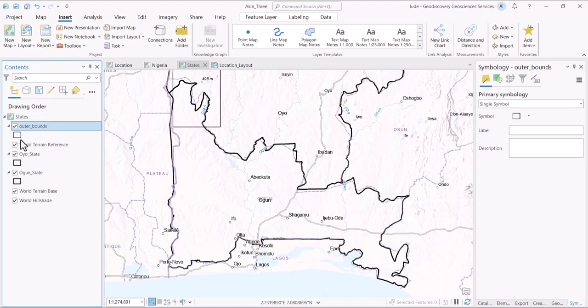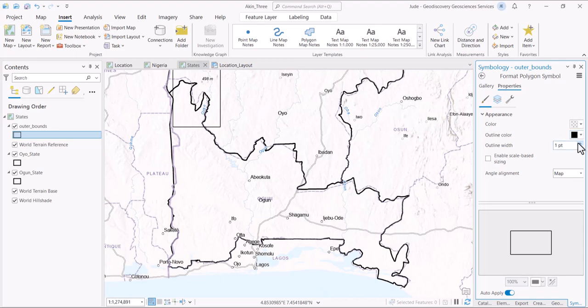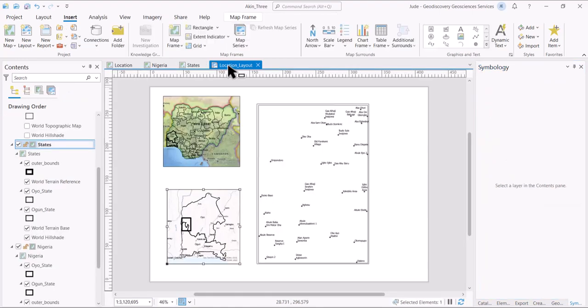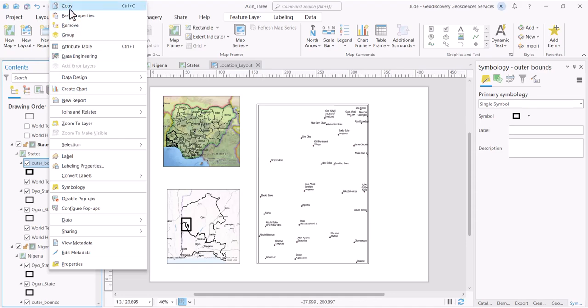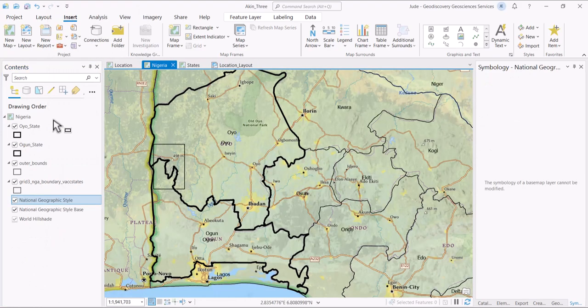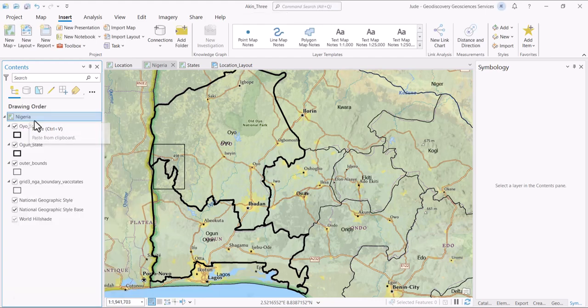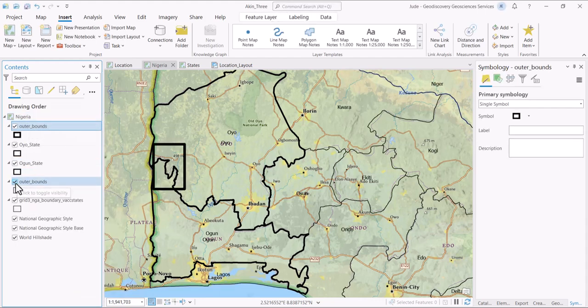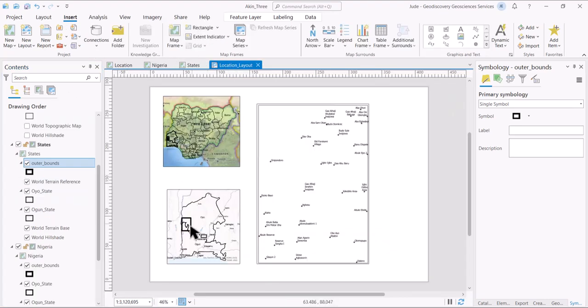Okay. Let's even make this thicker, like 4 to 5 to stand out. Let's make it 5 so that it will stand out. Yeah, I think I prefer this. So it's now standing out. So we have all that we need, and let us still copy this, copy and paste it in Nigeria. So let's remove this one we have. So we now have something like this. This is showing here, this is showing here, and this is the final thing that we are going to use.